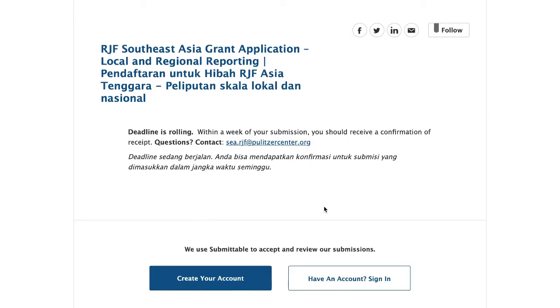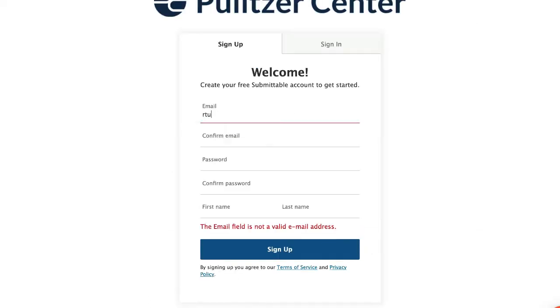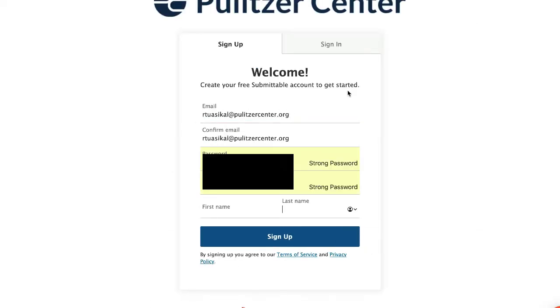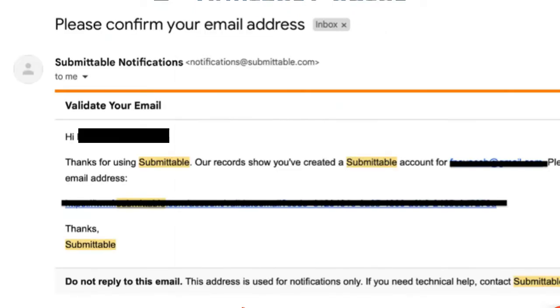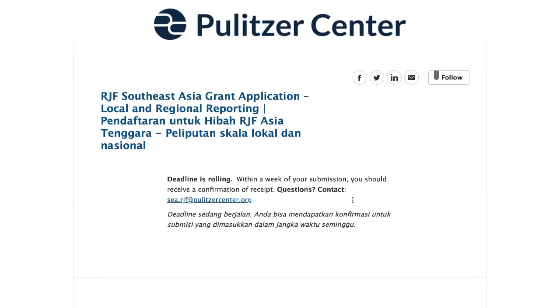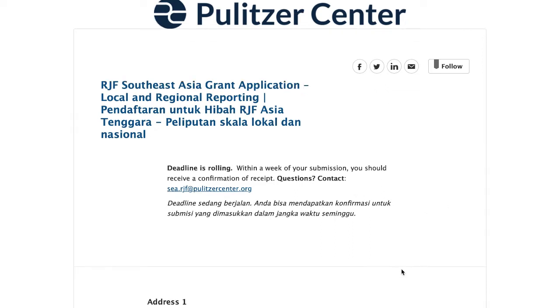So to start, you need to make an account on Submittable, our application system. If you haven't already, please do sign up by filling out your email and some details. Next, go to your inbox and verify your Submittable account. Follow all the instructions in the email. After you have created the account, now you can fill out the form, and this is the form for our grant application